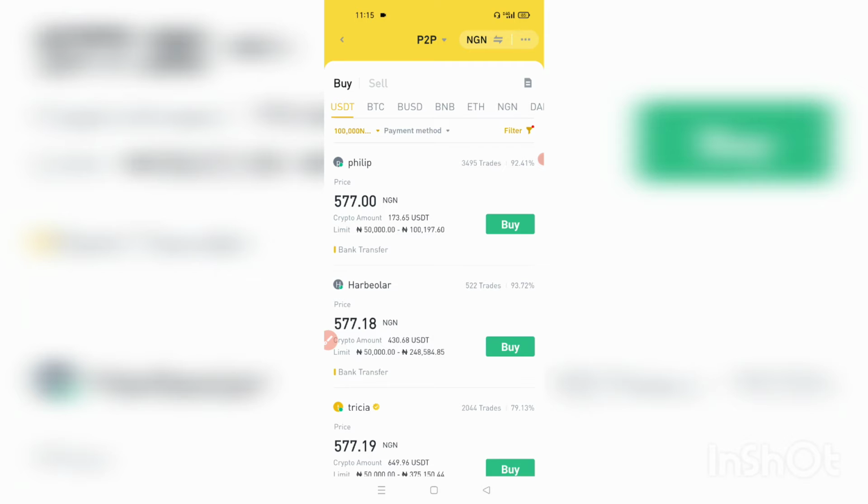From 500 upwards trades. So this guy meets my requirement in this one. Another thing I look at is the completion rate, the percentage rate. Whoever I'm buying from must have 90 and above percentage rate. If you look beside the number of trades, you see a figure there, 92.41%. This is the percentage completion rate. What does this mean?